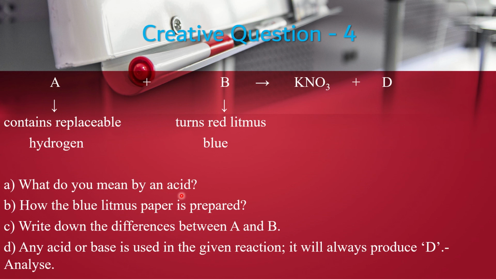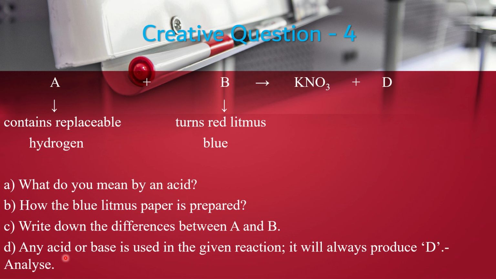What do you mean by an acid? An acid is a compound that has a replaceable hydrogen atom and can give hydrogen ions in solution. How is blue litmus paper prepared? Already you have learned the preparation of blue and red litmus paper. From there you will write this. Write down the differences between A and B. A is an acid, nitric acid, and B is a base. They are completely two different compounds. You will write their differences by using a column, and also there will be a reaction.